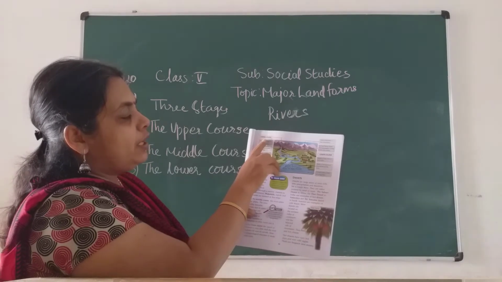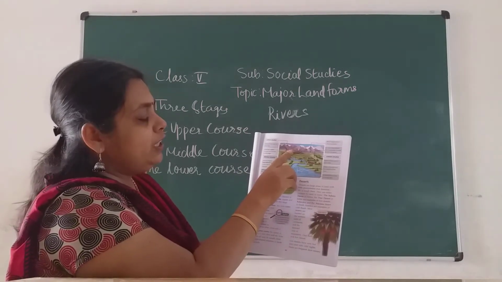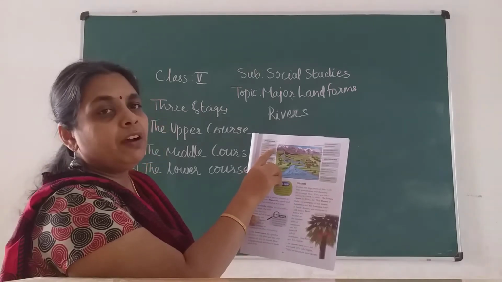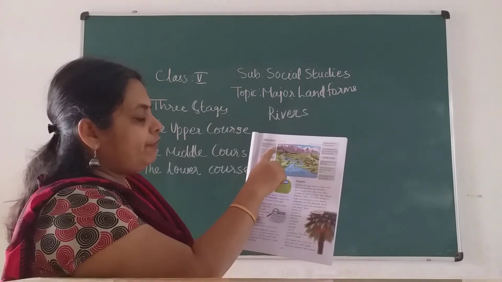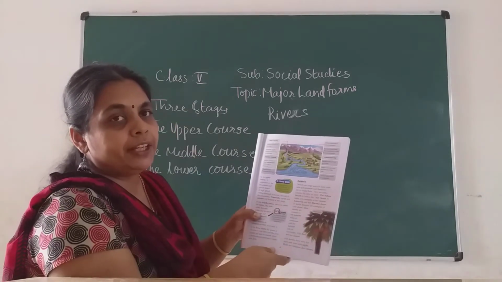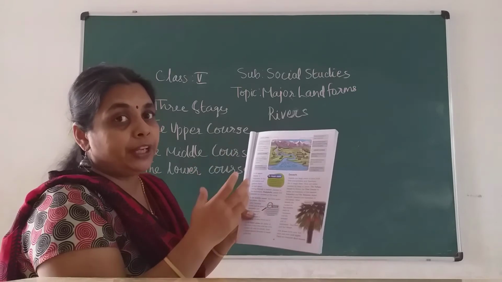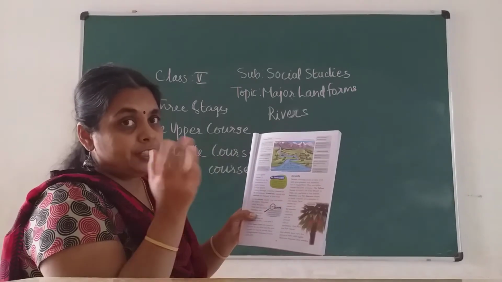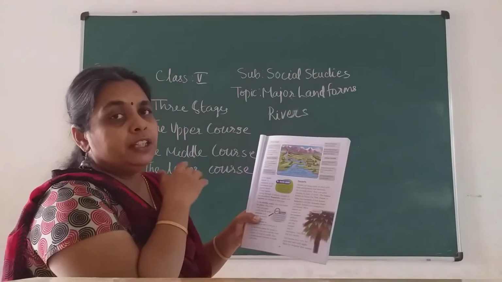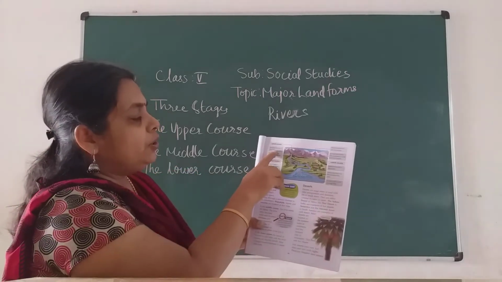First, in the upper course, the mountains are very high. So the speed of the river will be very fast, children. The water gushes down at a very fast speed. You would have observed that when you go to a hill station or mountains, or in any video, the river water flows at a very fast speed.